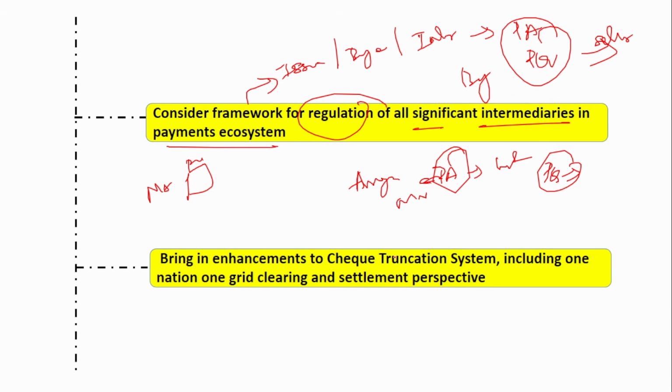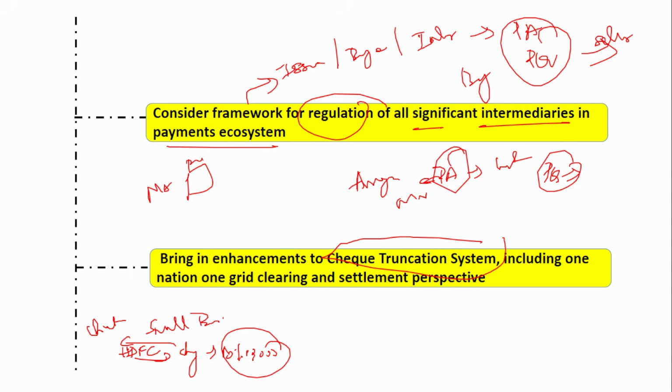Next is to bring in enhancement to the Cheque Truncation System, CTS. Say suppose you are owning a small business. You have done some service to a client. That client has given you an HDFC cheque of, say suppose, 1 lakh rupees, because the client has an account in HDFC. But you unfortunately have an account only in SBI. So what do you do? You go to the State Bank of India, present the HDFC cheque, and give your account details.